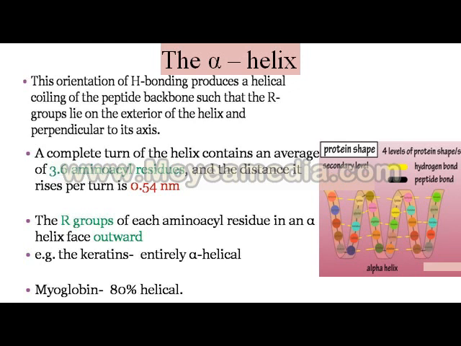As we see, the orientation of hydrogen bonding produces a helical coiling of the peptide backbone such that the R groups lie on the exterior. So the R group remains outside of the helix structure and perpendicular to the axis. If we imagine a rod in a vertical position, the peptide backbone is at the exterior part of the axis, and the R groups are perpendicular to the axis.